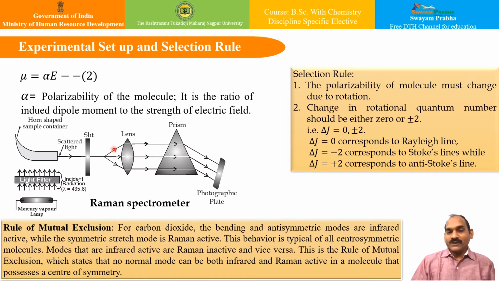are isotropically polarizable. What does it mean? It means that the extent of polarization is independent of the direction of the applied field, correct? And these molecules are inactive in Raman spectroscopy. Whereas molecules other than spherical top molecules are anisotropic, and they are anisotropically polarizable, and hence the extent of polarization depends upon the direction of the applied field. Therefore such molecules are Raman active.